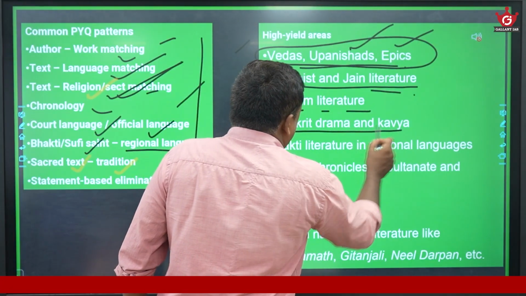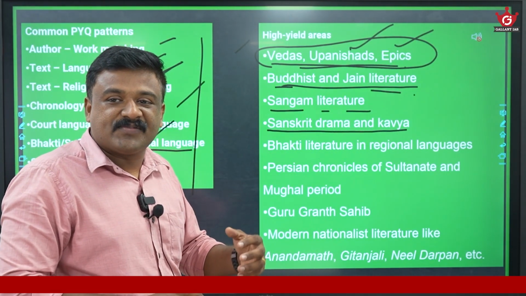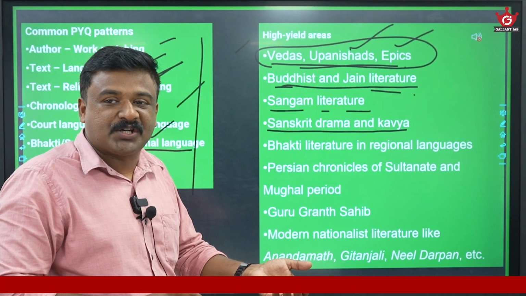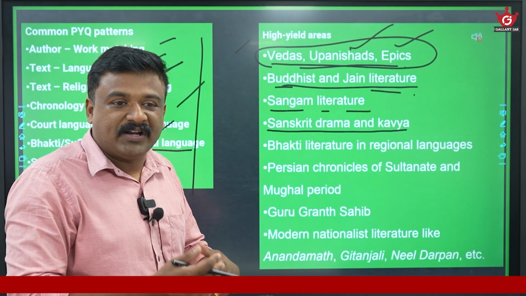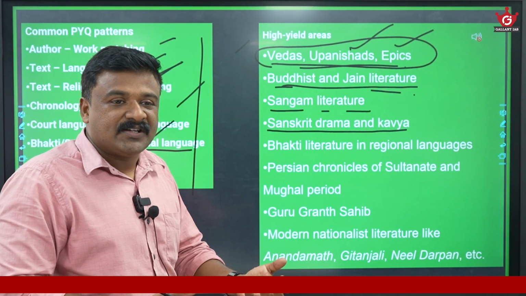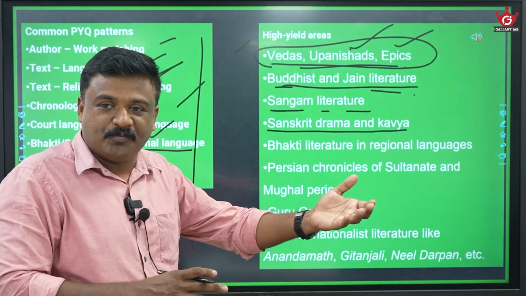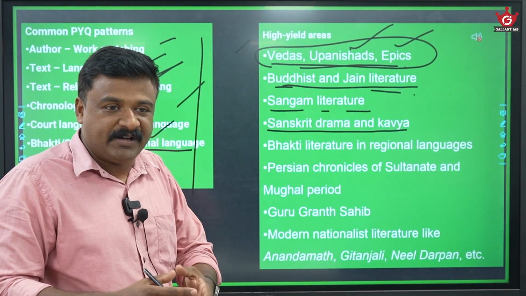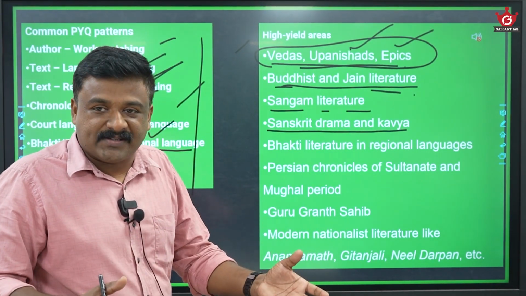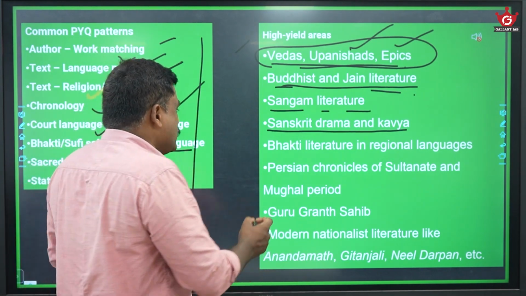Then Sanskrit drama and kavyas. There are lots of Sanskrit works done in ancient and medieval times. What are the very popular Sanskrit works done in ancient times, during the time of the Mauryas, post-Mauryas, Guptas, post-Guptas? Similarly, Sanskrit works were done in medieval times also. Their authors, their plot, or their patrons are important.